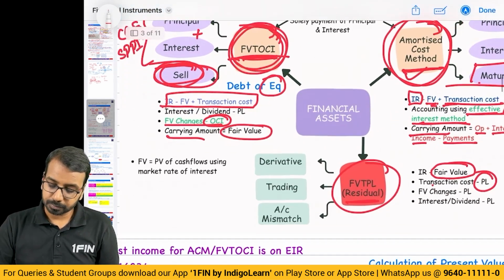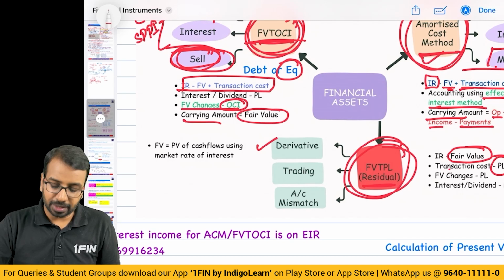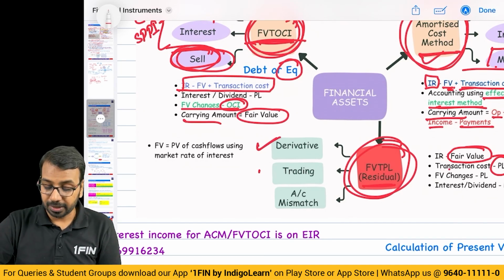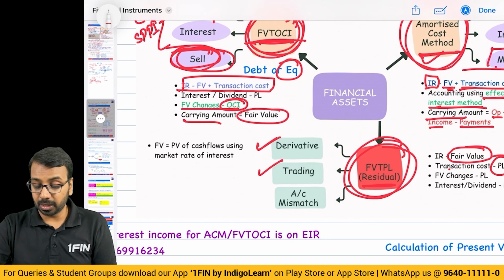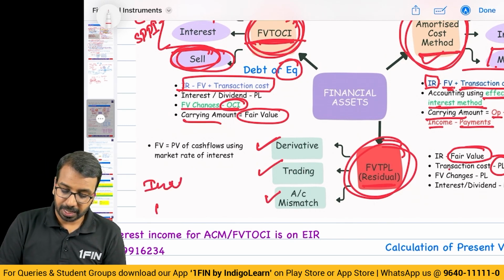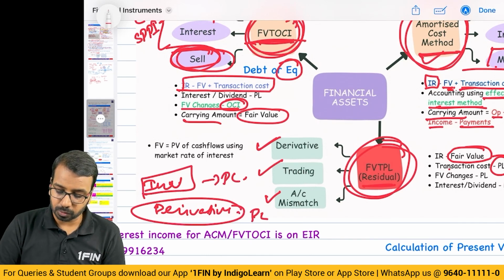As far as the FVTPL category is concerned, it is a residual category. Derivative will always go to FVTPL. If it is trading, again it will go to FVTPL. If there is accounting mismatch, as I told you, there is inventory and there is derivative on inventory. Inventory goes to P&L, so this derivative will also go to P&L.